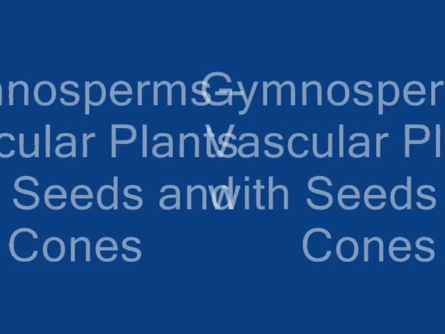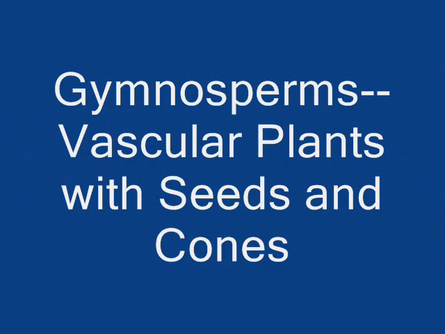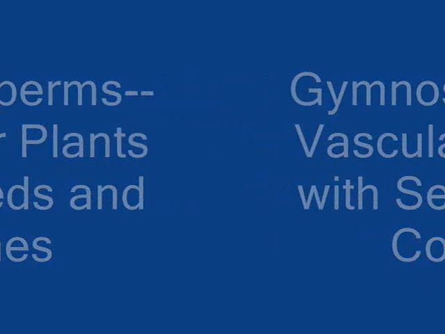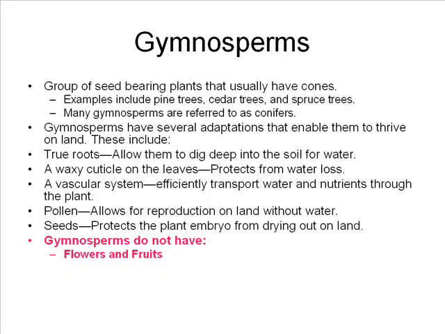The next group of vascular plants we'll mention are the gymnosperms. The term gymnosperm means naked seed. These plants do not have fruits, and therefore their seeds are not surrounded by fruits. Gymnosperms are mostly cone-bearing plants. Examples include pine trees, cedar trees, and spruce trees. Sometimes the gymnosperms are referred to as conifers.